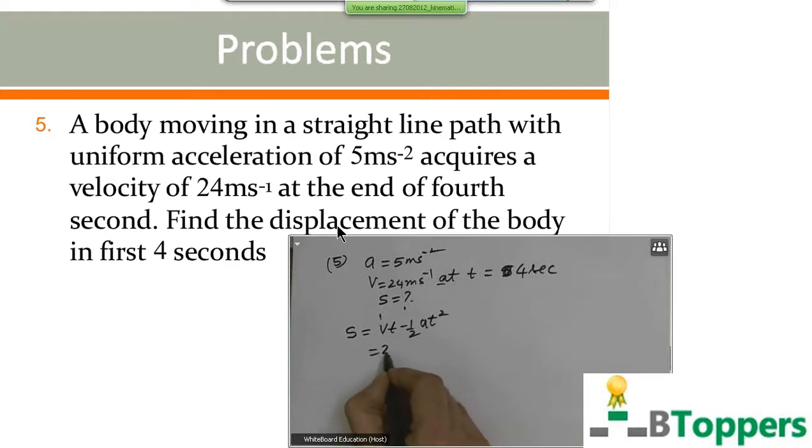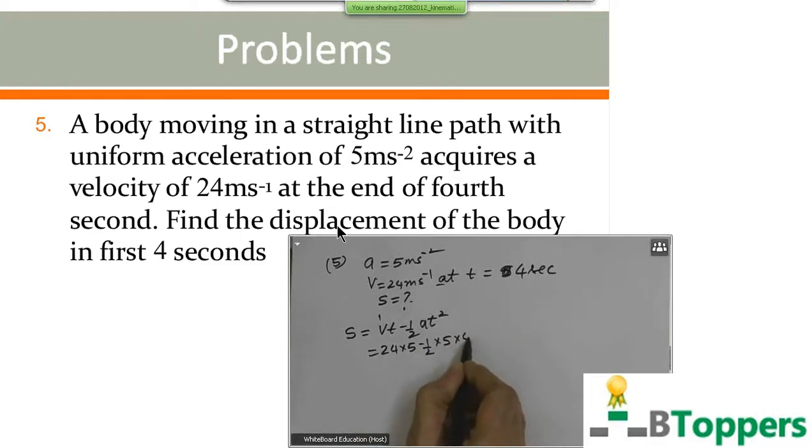So here v is 24 meters per second, the acceleration is 5 meters per second square, t is 4 seconds. This you can simplify to get the answer. So you can observe that you get the answer as 56 meters.